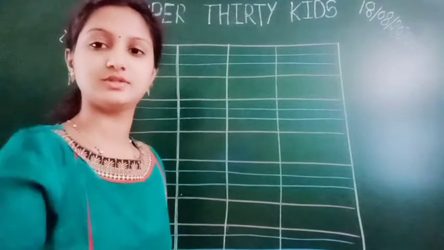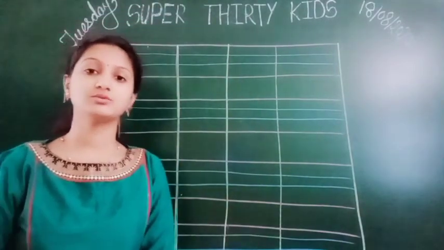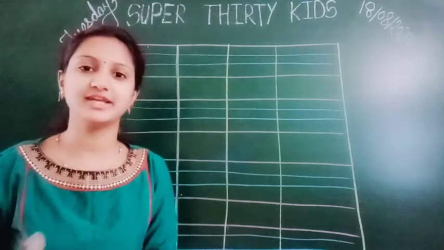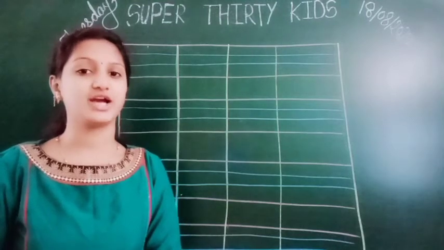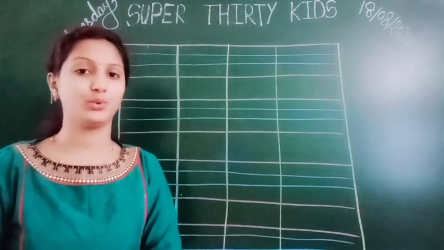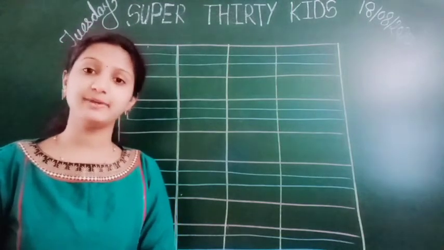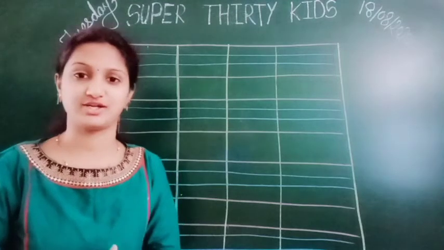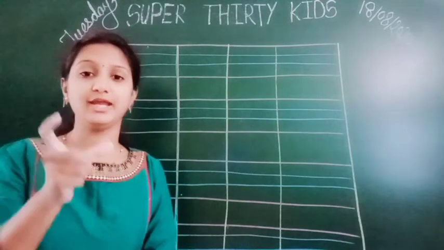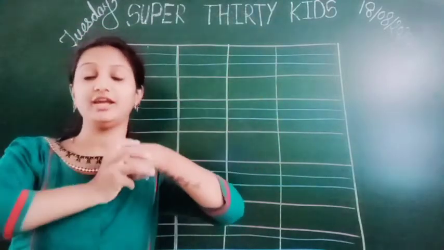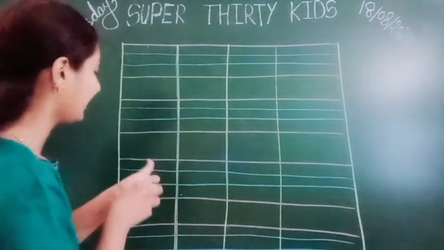Now everyone, we are going to learn two letter words. Now we are learning letters slowly. Yes or no? A B C D E F G H I J K L M N O P. These letters we learned till today. So with these we have to try making two letter words. So we learned letter A, letter M. If we join A and M, which word do we get? AM, am. Which word came?